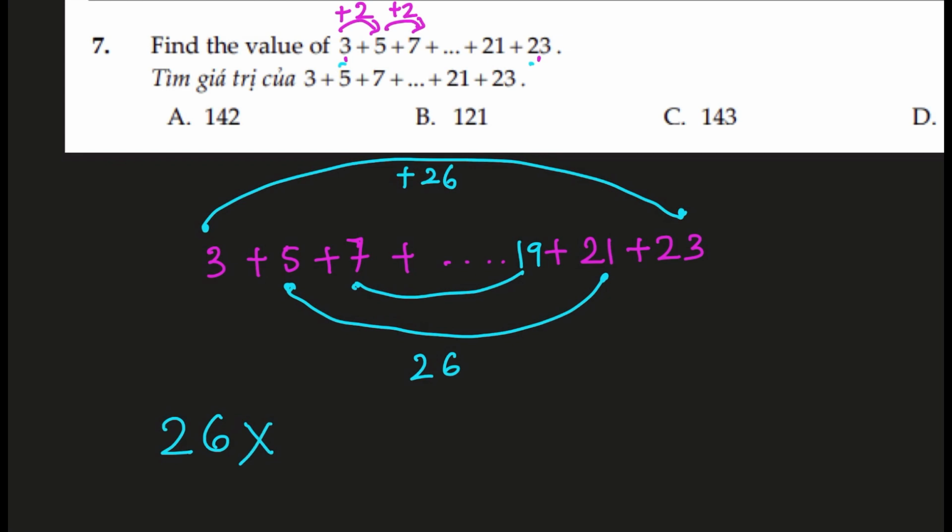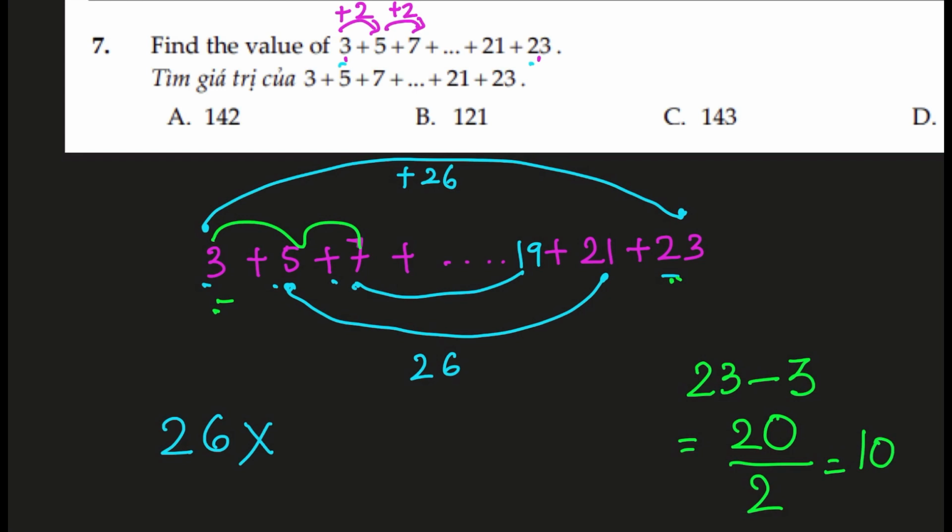Now what is remaining is to find out how many pairs we can make from this series. To find that, we should know the number of terms in this sequence. You can of course go 3, 5, 7 and count, but again, it's not effective. We started with 3 and went up to 23, so we effectively went up by 20, with an addition of 2 each time. So how many groups of 2s did we need? We needed 10 jumps, or 10 increments of 2s, to reach 23.